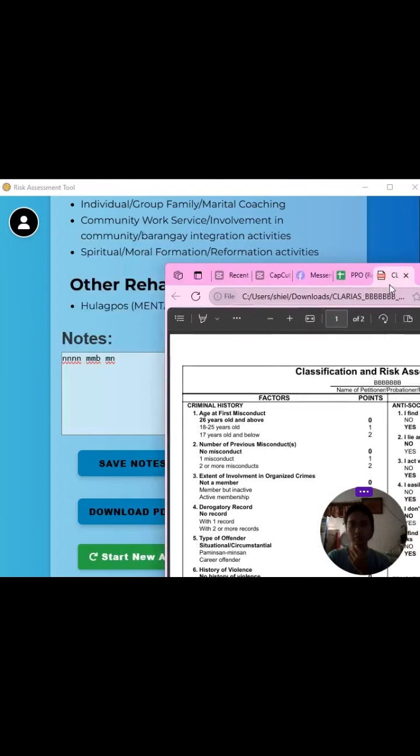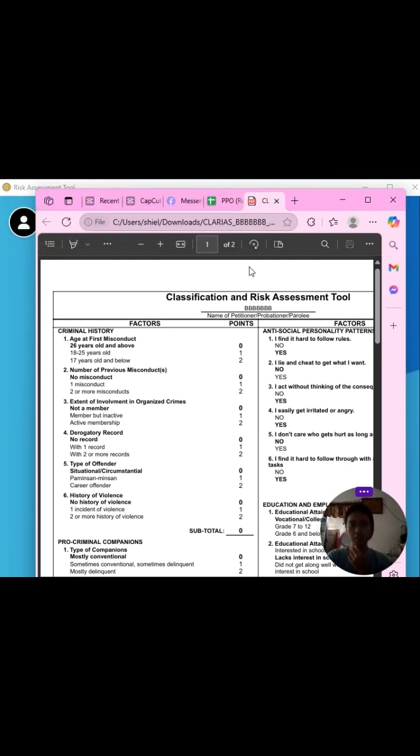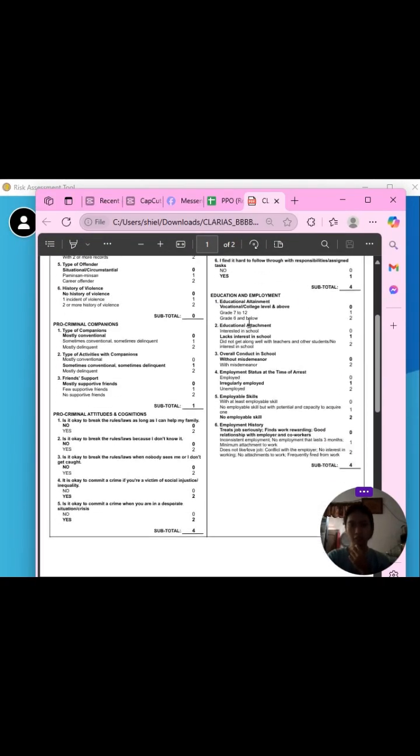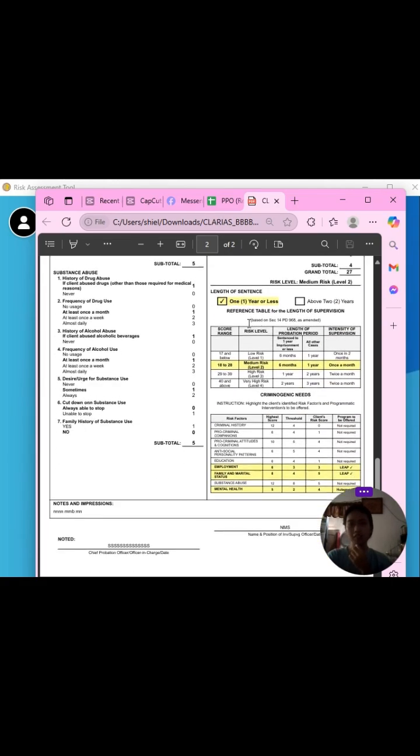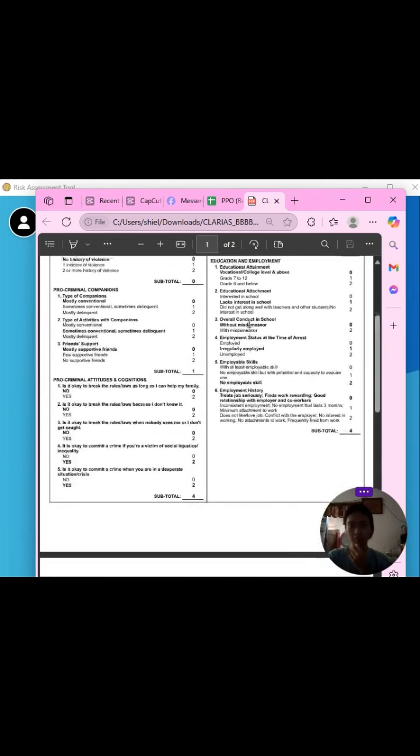And this is now the PDF template created. It's not totally the same as the original, but this is the closest one you can create.